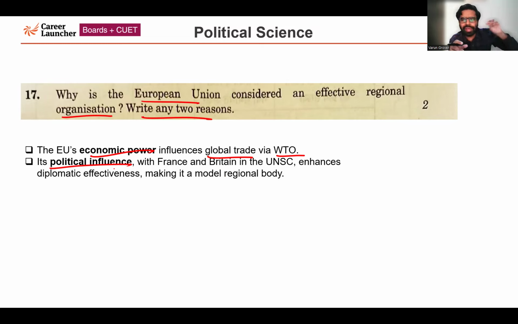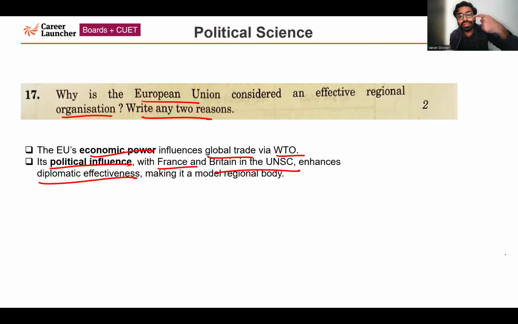Although Britain very recently exited from the European Union, geographically it is still very close to Europe. So its political influence, with France and Britain in the UNSC, enhances diplomatic effectiveness. Again, I'm repeating, although Britain has exited recently from the European Union, I'm talking about it geographically.